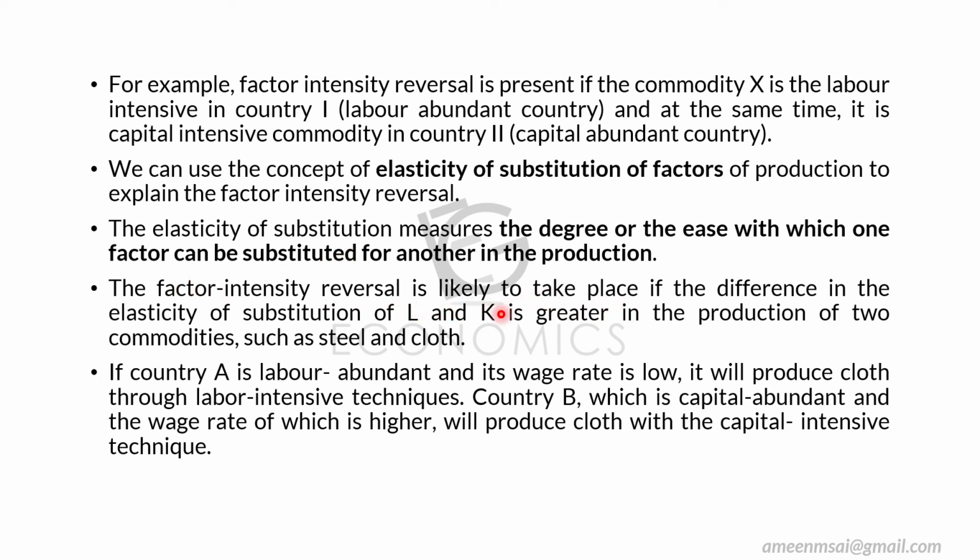The factor intensity reversal is likely to take place when the difference in the elasticity of substitution of labor and capital is greater in the production of 2 commodities.